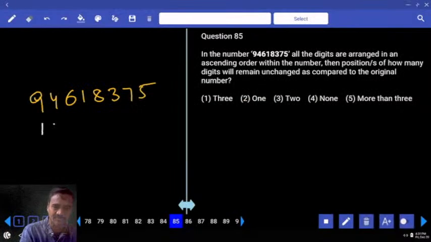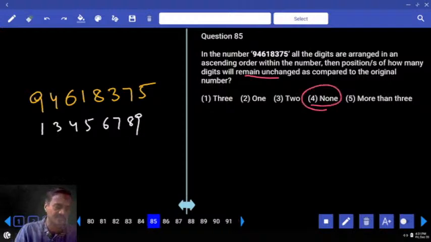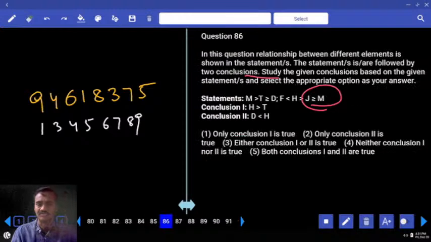Then what is the order we have? 1, 3, 4 and 5, 6, 7, 8, 9. Then how many digits will remain unchanged? Is there any digit that remains at the same place? No. None. That is the choice for question number 85. Then 86 onwards.